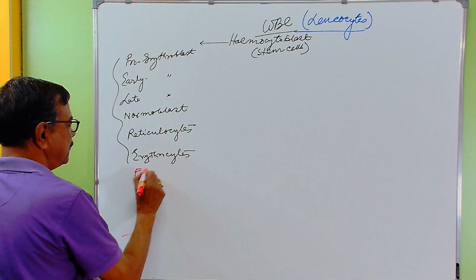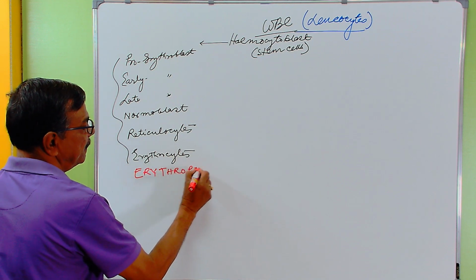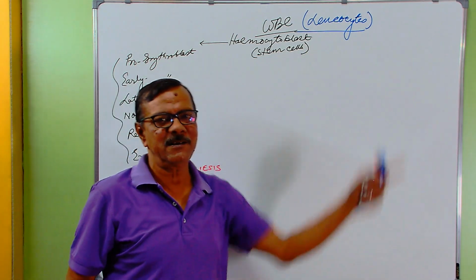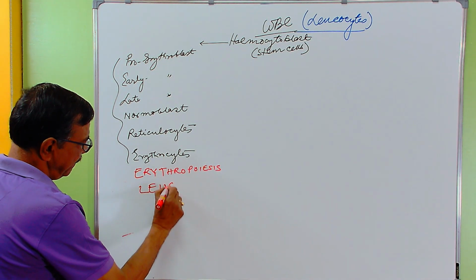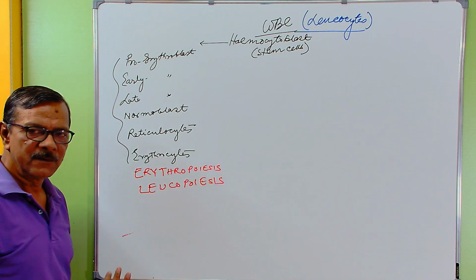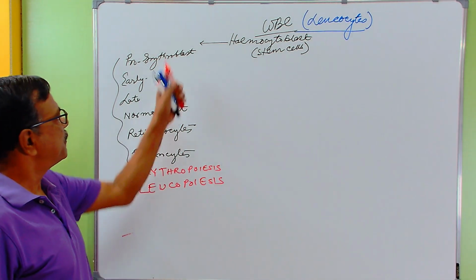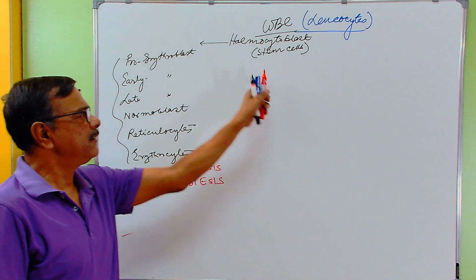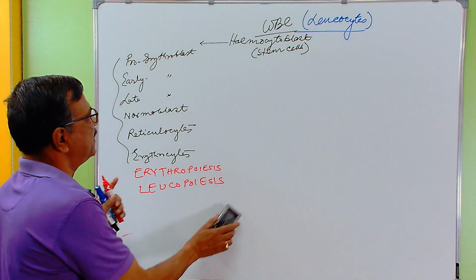Likewise, the production of white blood cells is known as leukopoiesis. The same thing as erythropoiesis, but the process is a little bit different. It is from pro-erythroblast to this, and this will be from some other cells, which I am coming to right now. I am erasing it right now.